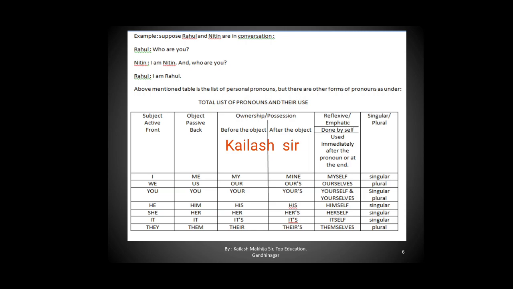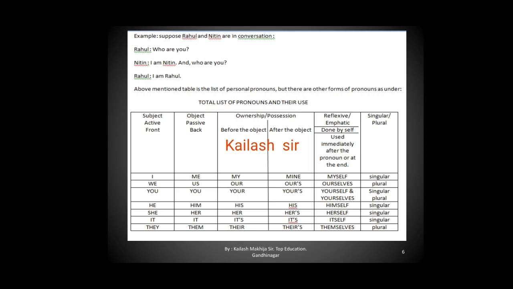If it comes at the start of the sentence before the verb and is the doer of the action, it is always in the active form, active voice we can say. And the third thing you can remember, it is at the front, means at the beginning of the sentence. Opposite of this, when it goes at the back, suppose I goes at the back, it becomes me in the passive voice. It is in the object form. So subject becomes object, active becomes passive, or front goes to back. This way you have to remember this table.